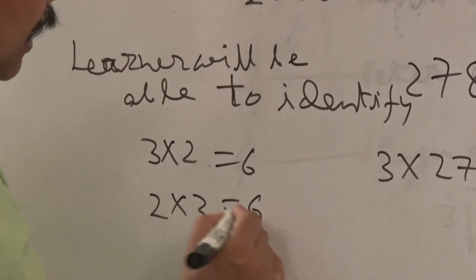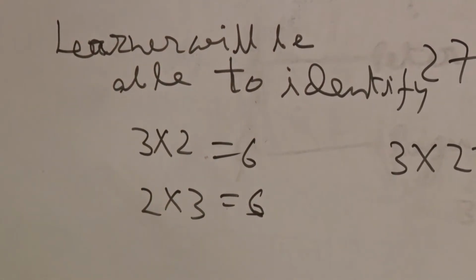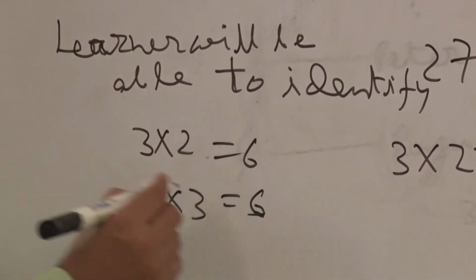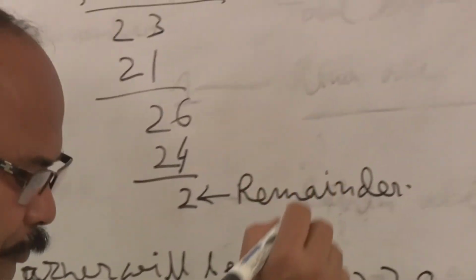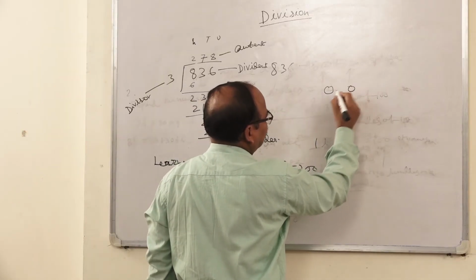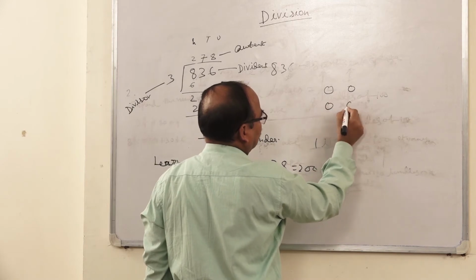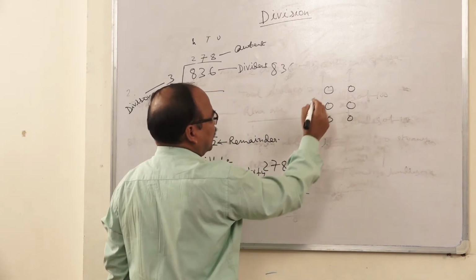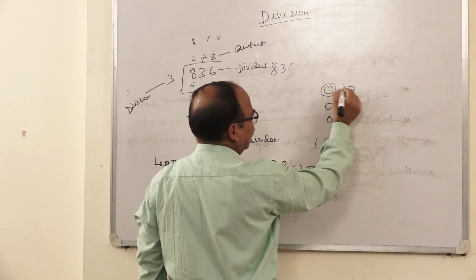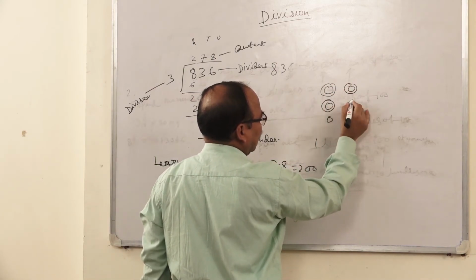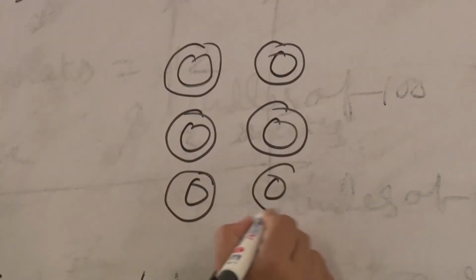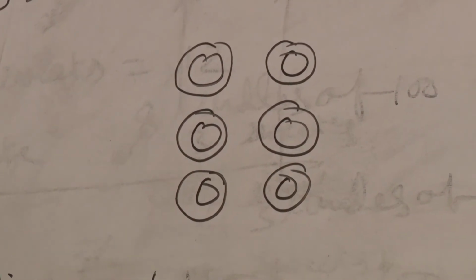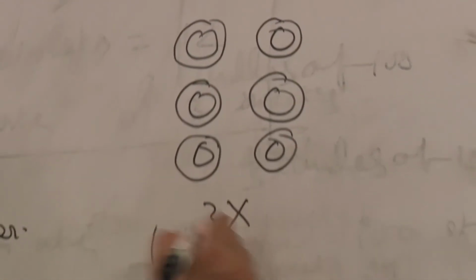What is the difference between 3 into 2 and 2 into 3? 3 into 2 means there are 3 groups, and each group contains 2 wheels. Say these are the wheels. There are 3 groups, each group contains 2 wheels. So this represents 3 into 2.